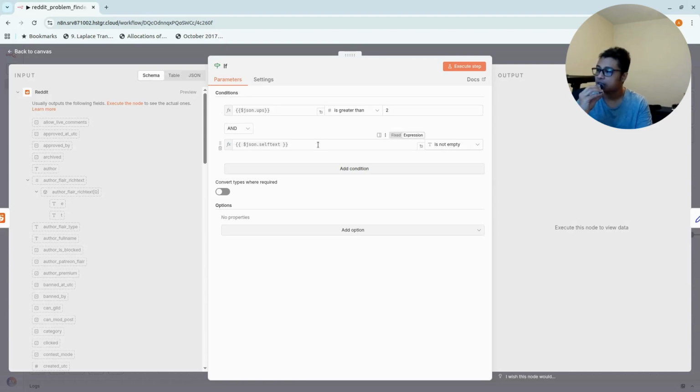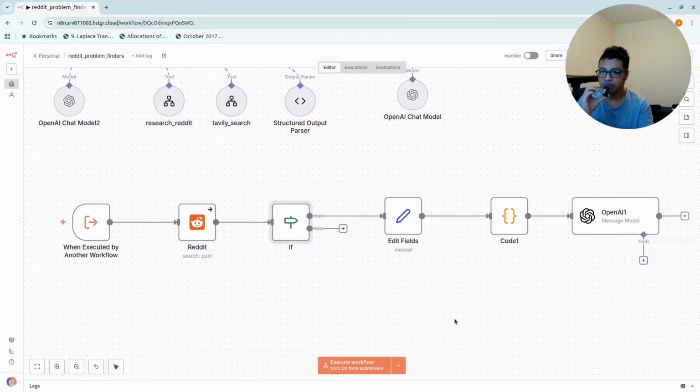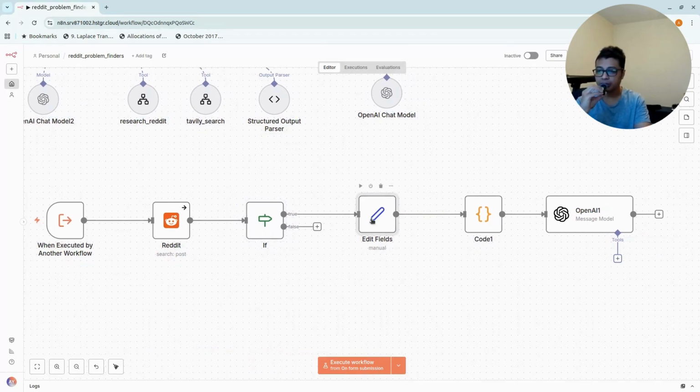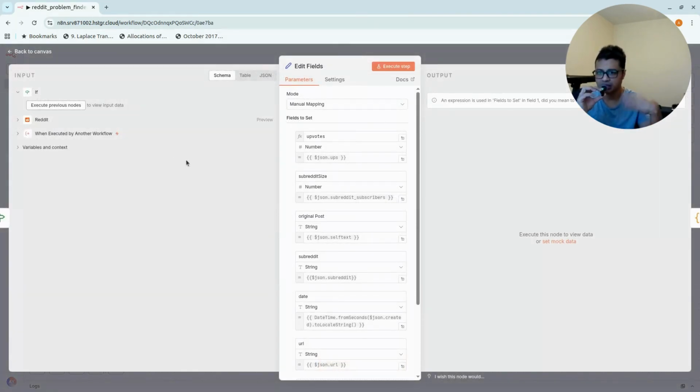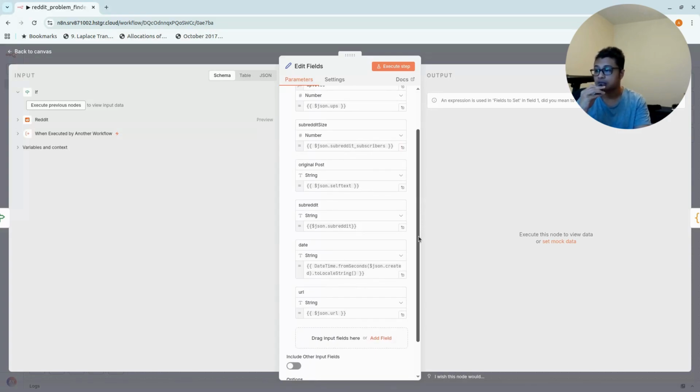Yeah. And then after that is the if: if the text is not empty, then we will basically filter the result from the Reddit. There is a bit of a process because the outputs from Reddit are a lot. So we are only interested in getting the information about the upvotes, then the size of the subreddit, the original post, and the date.